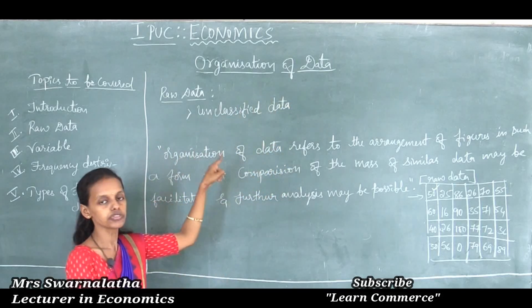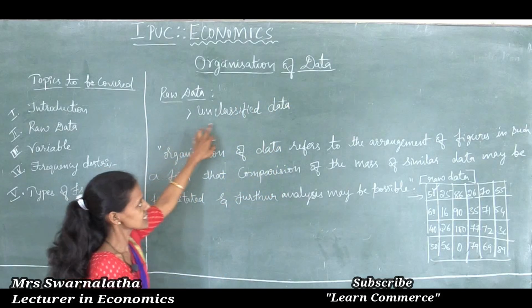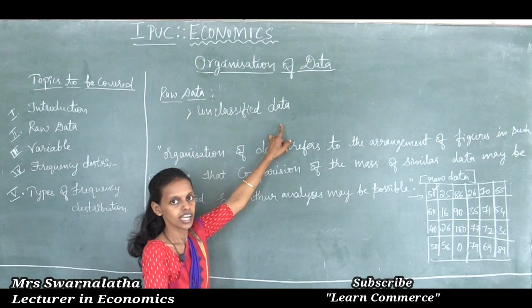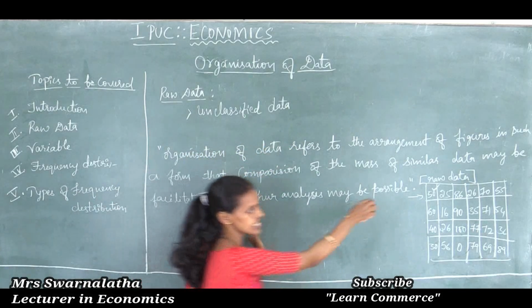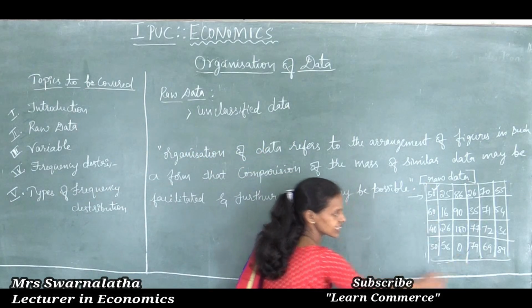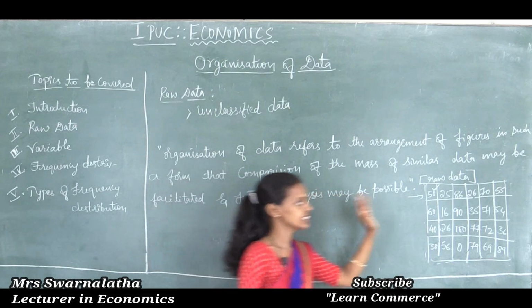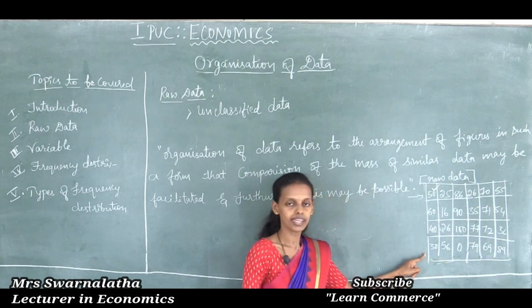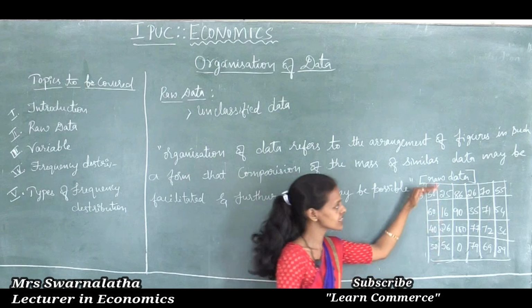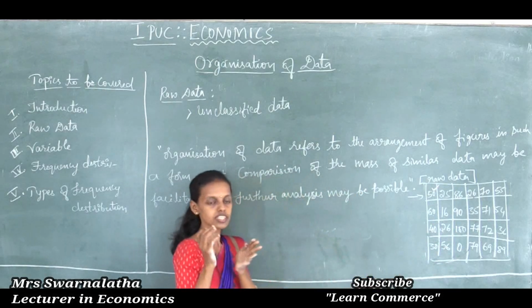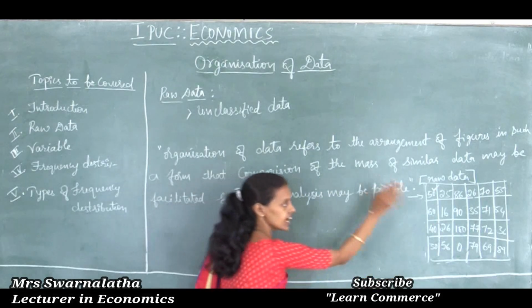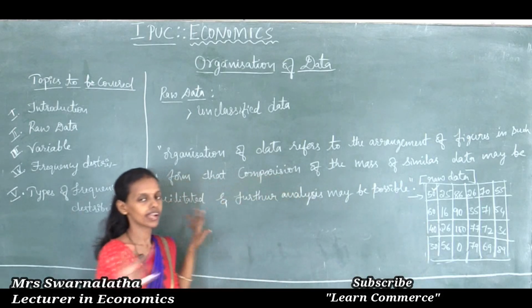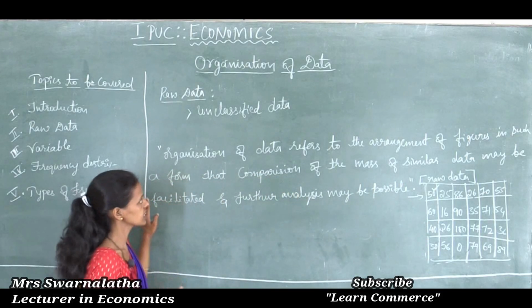By the name itself you came to know, data is never classified, either in ascending order or descending order. Whatever marks I collected, I directly presented in a rough manner in a table. This is the example for raw data. Whatever I collected, I wrote the same as it is. There is no proper arrangement like ascending order or descending order.